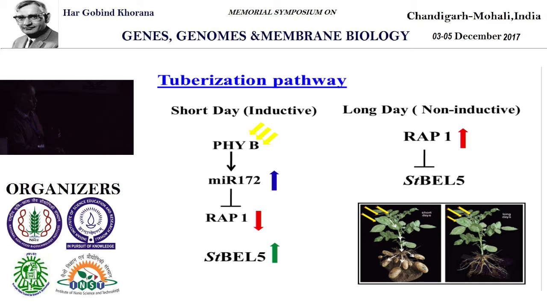On the other hand, you have the short day. You have, ahead of REP1, a microRNA172. MicroRNA172 cleaves REP1. As a result, BEL5 is free. BEL5 can easily be transcribed in this condition, and after transcription it can move from here to the target organ and induces the battery of the tuberization circuit. Okay, that is clear now.